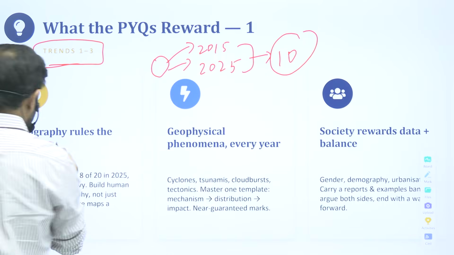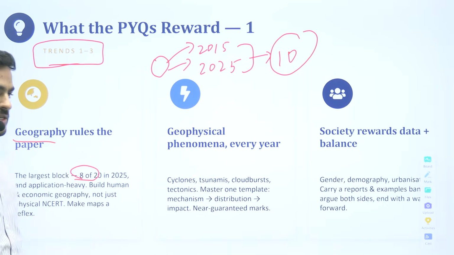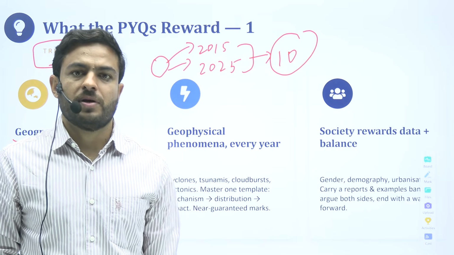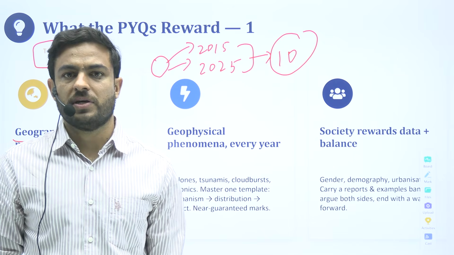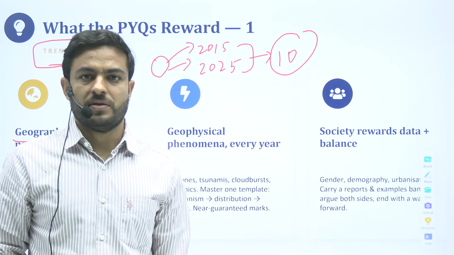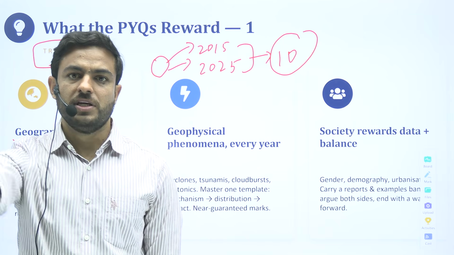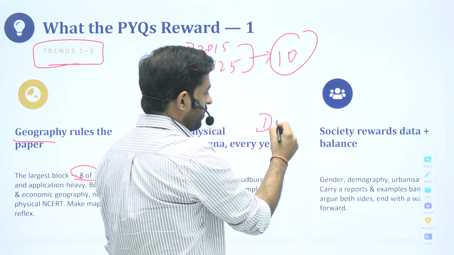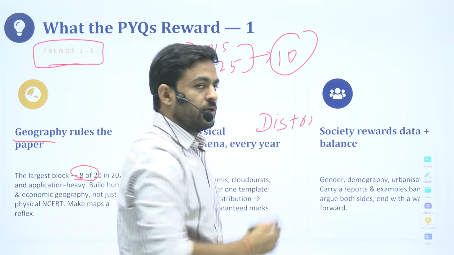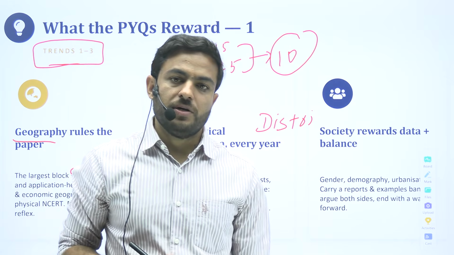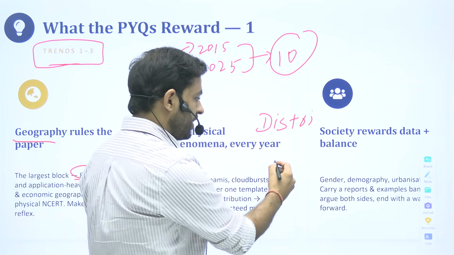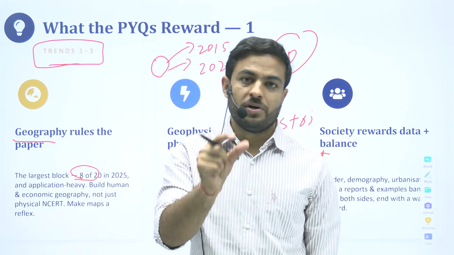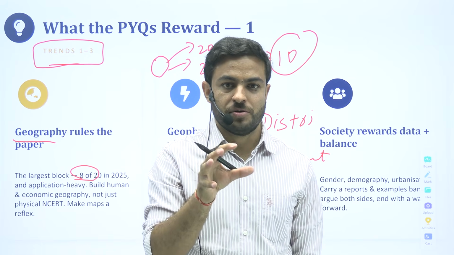Like from the geography section as well, there would be certain topics which get repeated. There are certain themes which get repeated. Even if the verbatim of the question is not the same in some of the cases, you would see that many of these themes get repeated. Let us say, in the society section, I remember there was a question on distributive justice in 2020. And in the 2025 mains examination, they've asked how smart cities contribute to distributive justice. So they've already given you an idea of what distributive justice is.